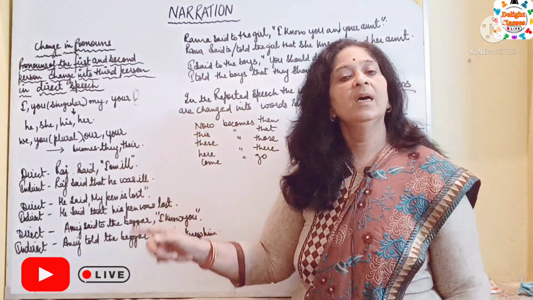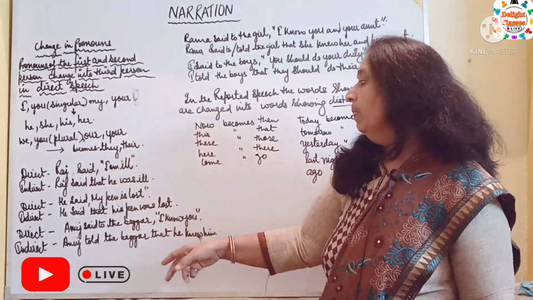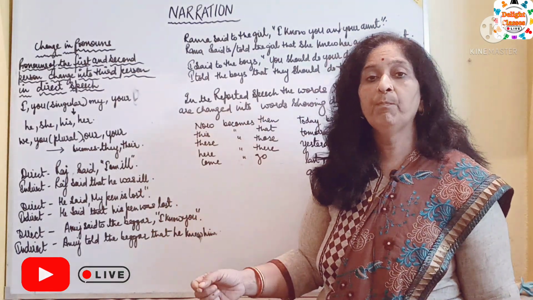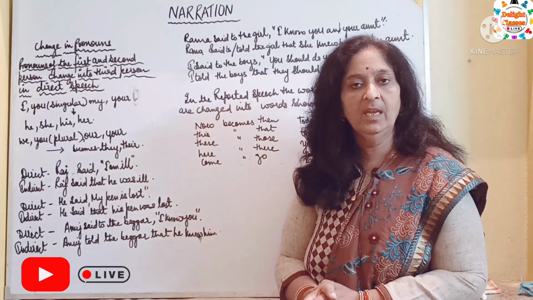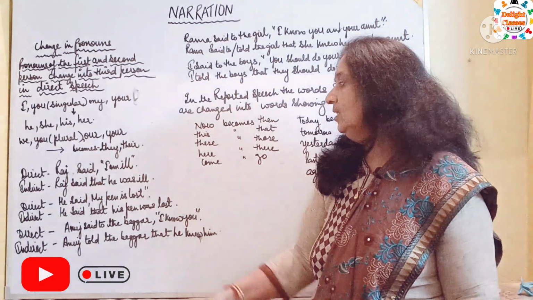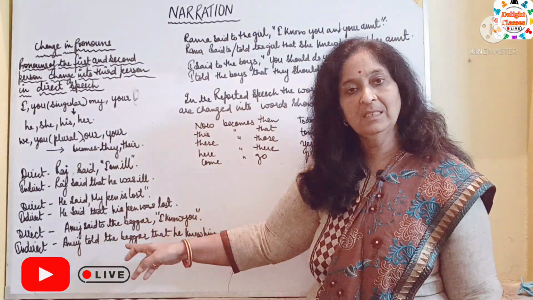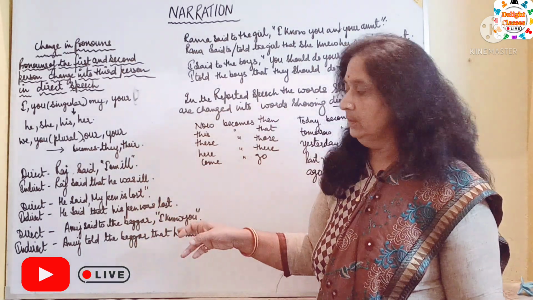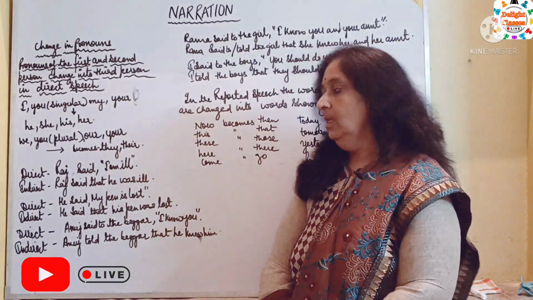Instead of my, we will use his over here. He said that his pen was lost. Only two changes mainly are done in reported speech: my is changed into his and is changed into was.